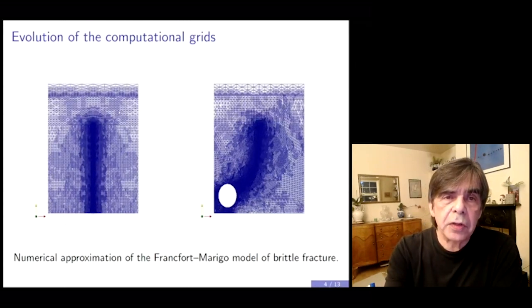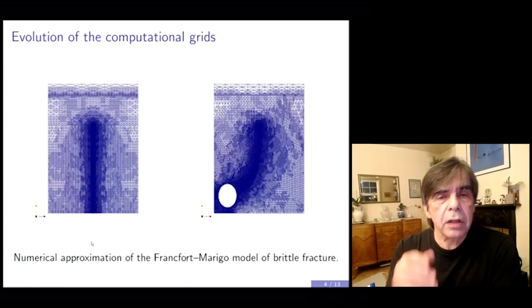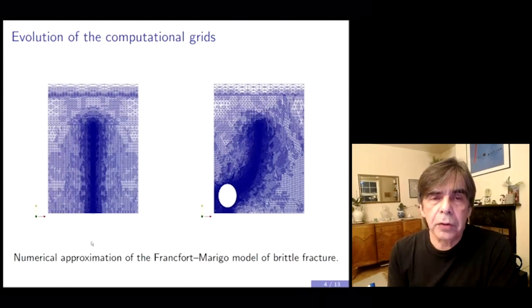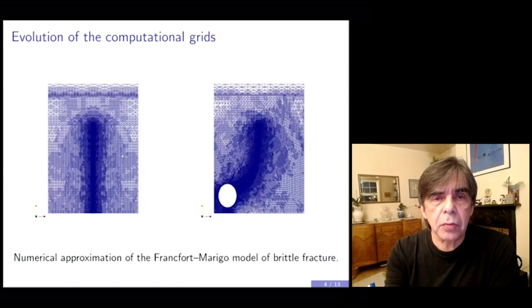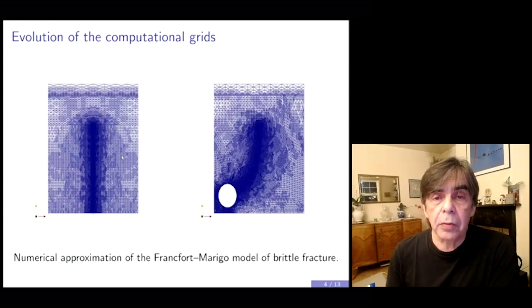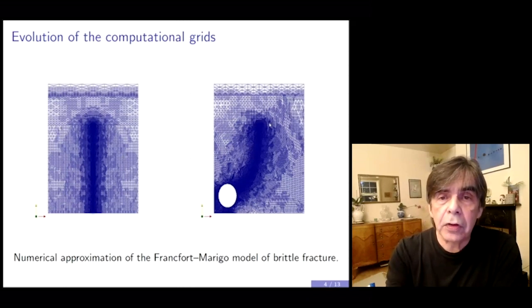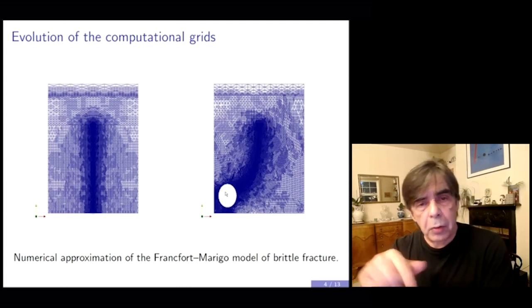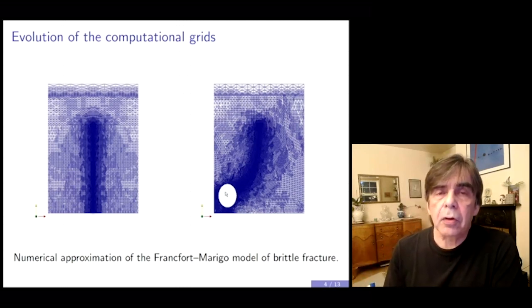In the first case, when there is a pre-existing crack at the top and a straight crack evolves running through the body, what you see on this picture is a triangulation of the computational domain that evolves with the crack as the crack runs through the domain. So it is a time-dependent problem, and you can see also the evolving computational mesh in this second example when we drill the hole into the computational domain.